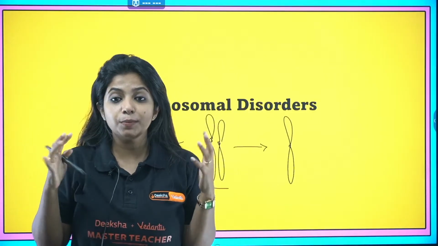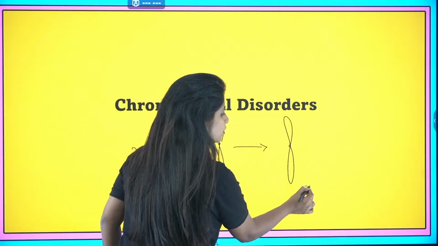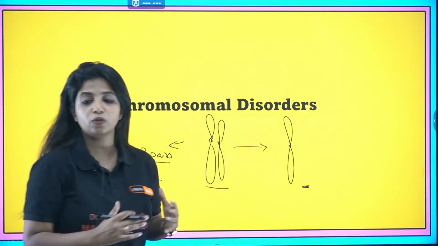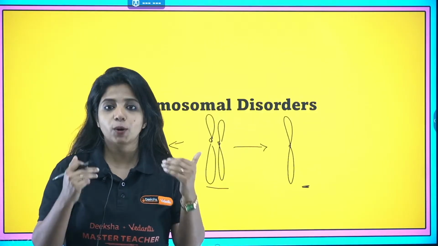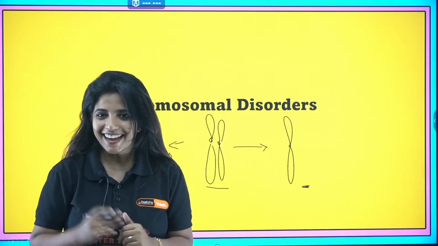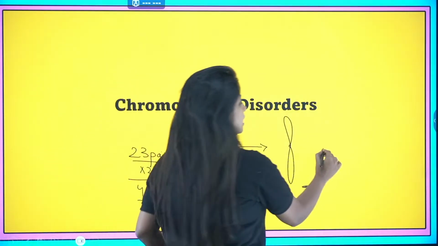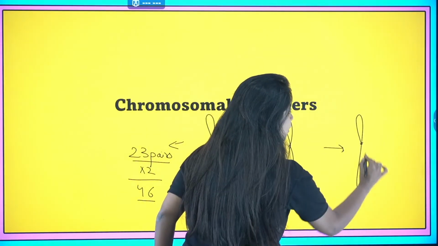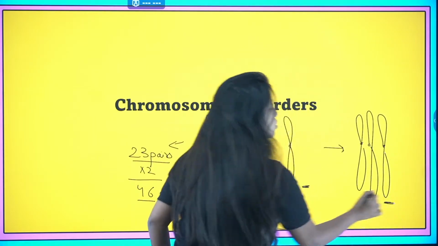Now those proteins are missed, which is why if a person has a loss of a chromosome, that is definitely going to show some effects, and we say a disorder is caused. Just like Pavan said, because of a loss of chromosome this can happen, or it can also be a situation where you have two chromosomes, but one extra chromosome is also there.